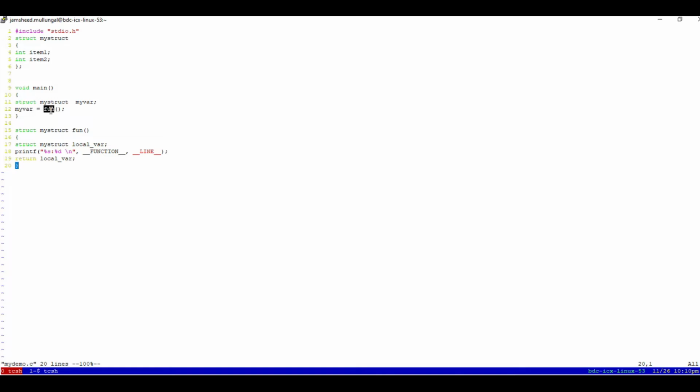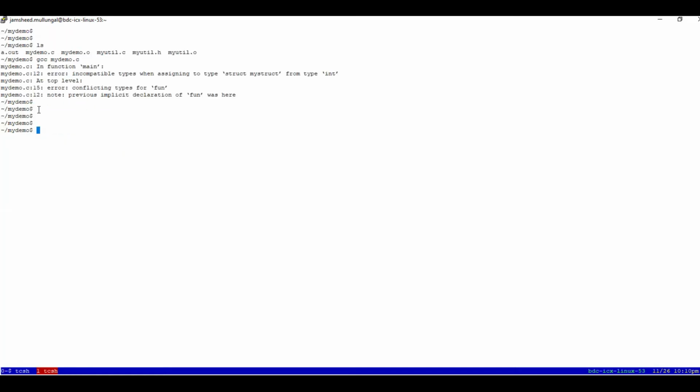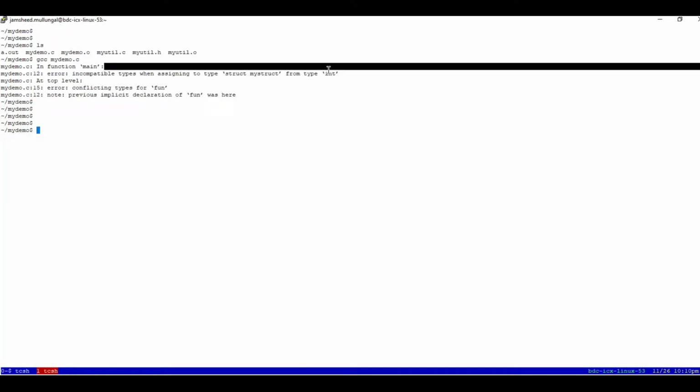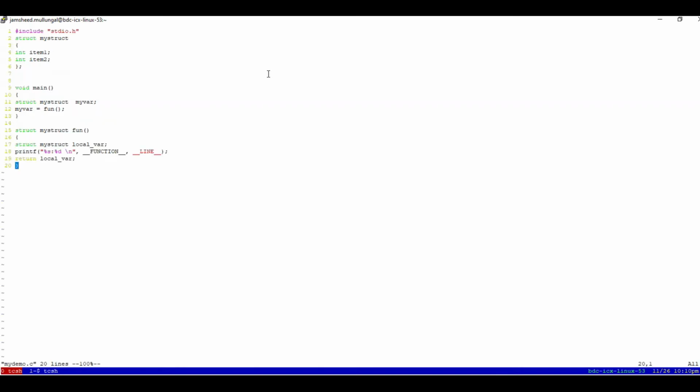but this is returning int and this is mystruct. So that is why we are getting that error, incompatible types. Int is trying to get assigned to mystruct. So by the way, we have not defined this as returning int. Still it is considered to be returning int at line number 12.